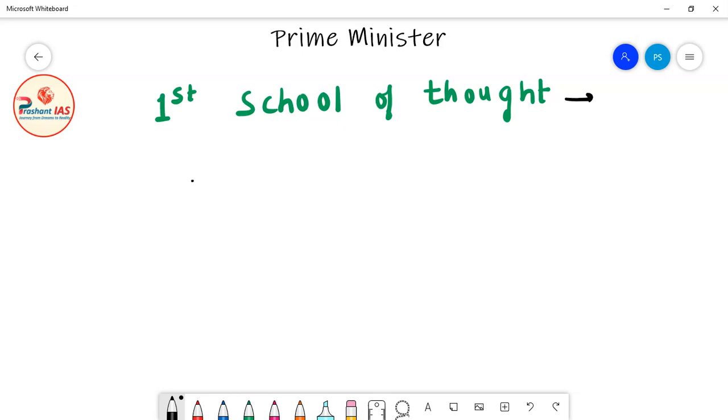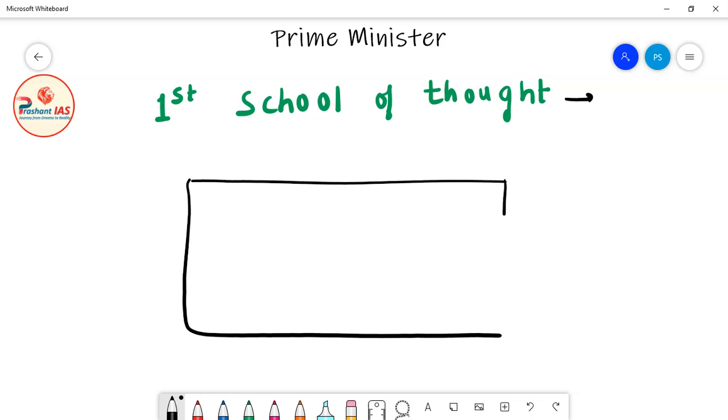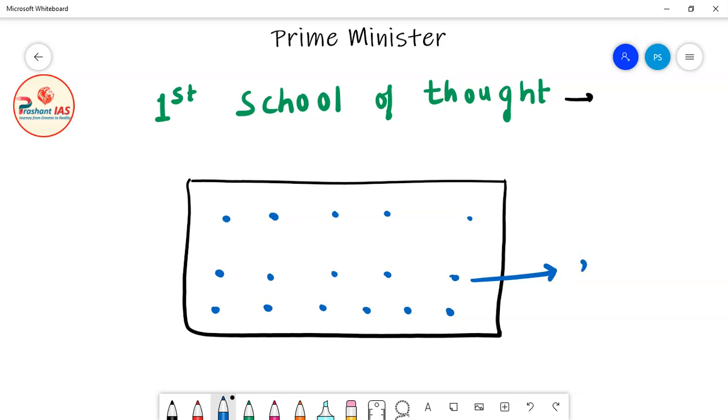So friends, let's imagine that this is a class. This black rectangle is a class, and all these blue dots are the students of that class. And definitely we know what the aim of all the students is. The aim of all the students is to take education. So all the students are equal. Nobody is special, everyone is equal.